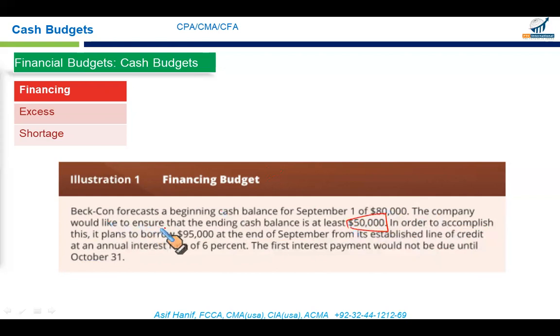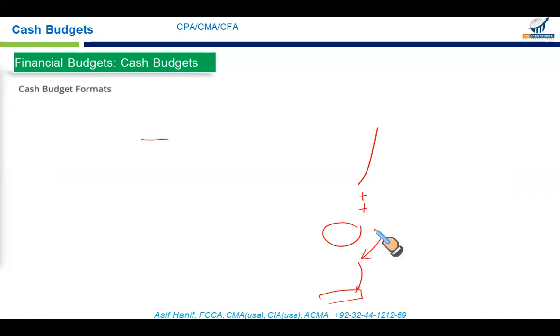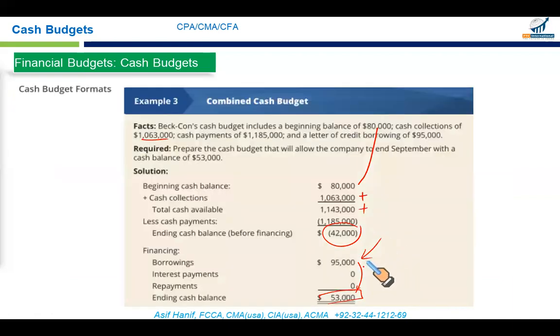The company would like to ensure that the ending cash balance is at least 50,000. So borrowing $95,000 would mean that you will have $53,000 at the end of the period, or end of September, which is sufficient to meet our minimum balance requirement. So that's what cash budgets are all about.